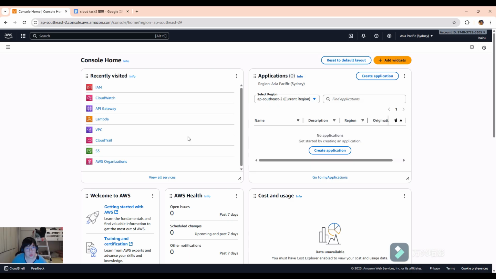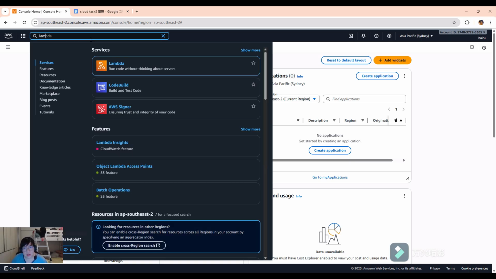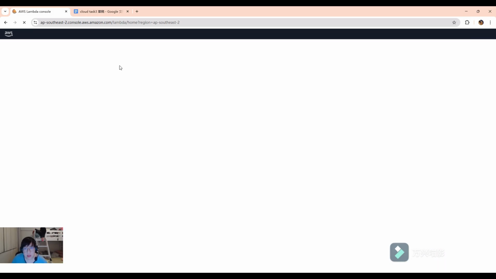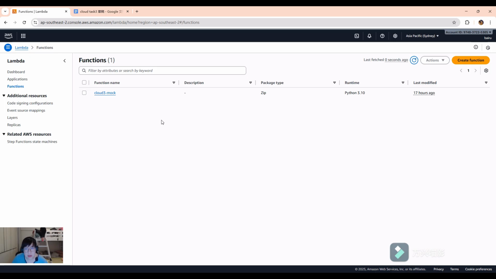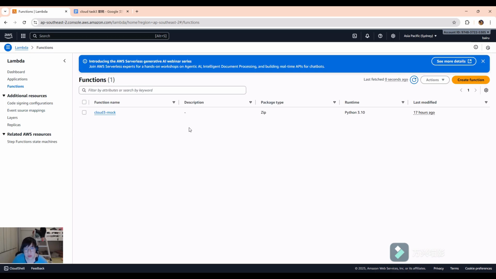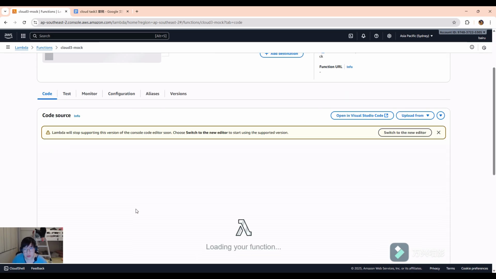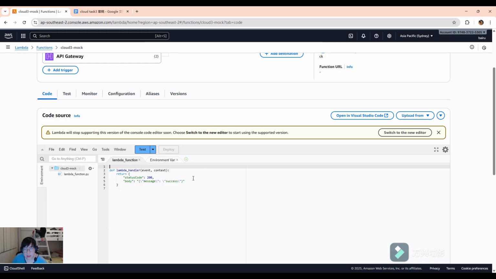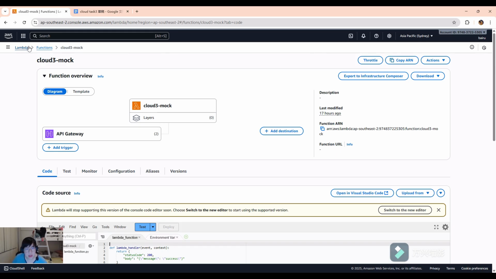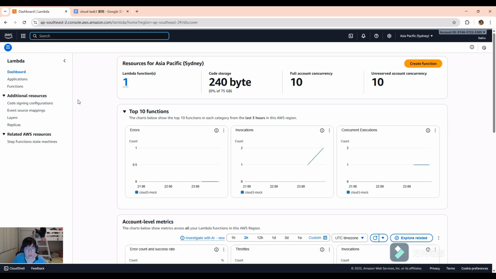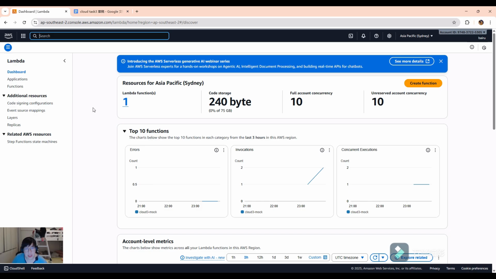Hi, my name is Yuan. So now I'm showing the setting up of the boundary and API protection. So first we need to make a minimum API. First we need to go to Lambda and create a function. I already created a function which is called cloud remote. So here it's showing we already successfully connected. And now we are going to the API Gateway.